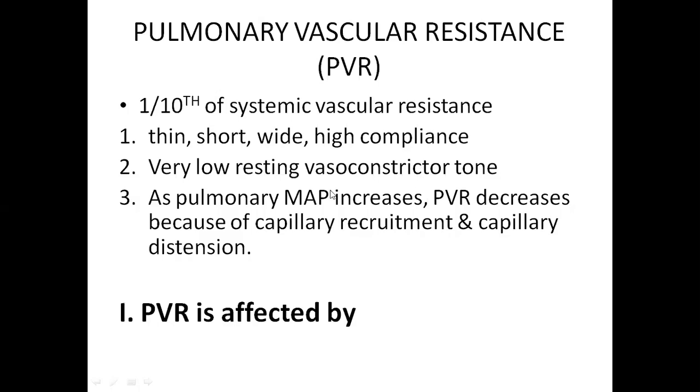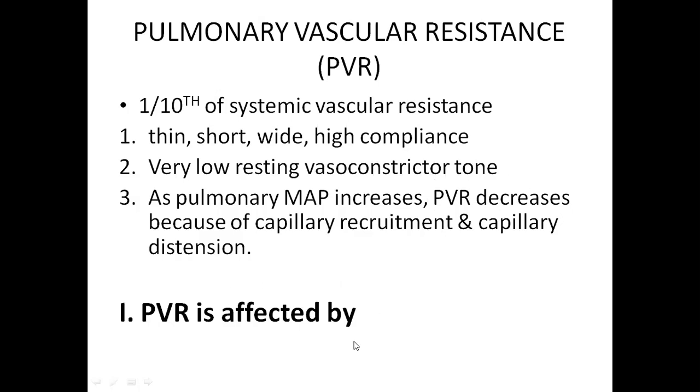And most of the times, as we will discuss in the next slide, some of the pulmonary capillaries will not be having any blood flow. Okay, so if the mean arterial pressure increases, these capillaries will be recruited, and already present capillaries will be distended. They can distend because of their higher compliance. They can be distended and they can be recruited. This again decreases the overall pulmonary vascular resistance.